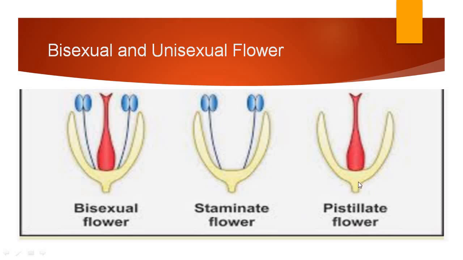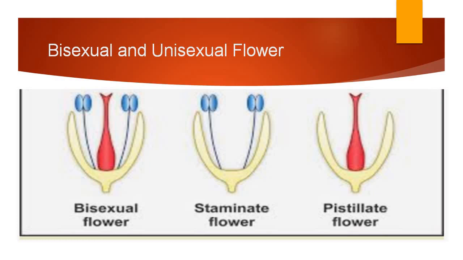Whereas if the flower has only the female part, the gynoecium, while the male part, the androecium, is absent, then that flower is called a pistillate flower, or we can say a female flower.